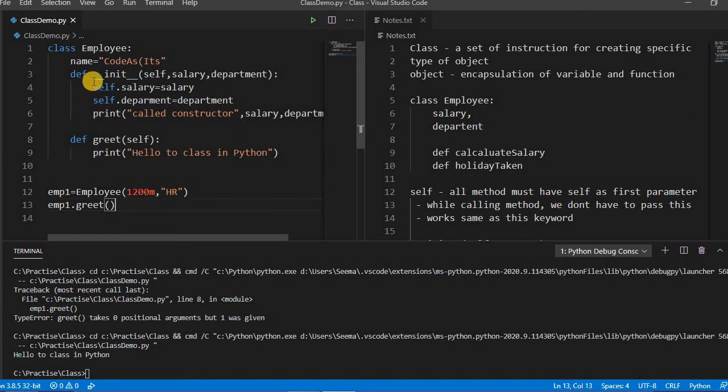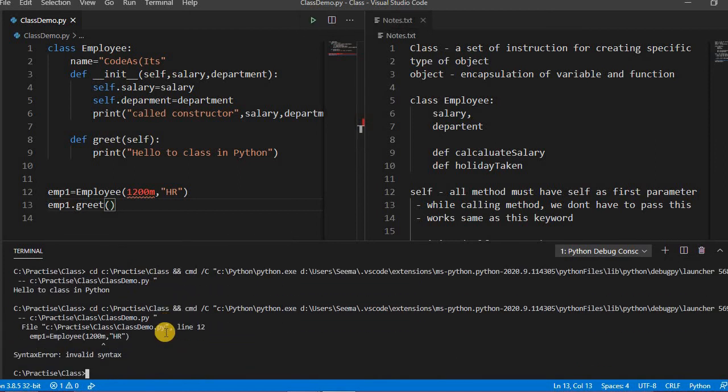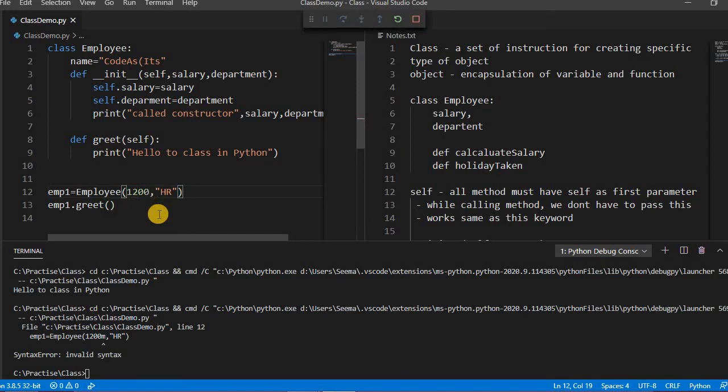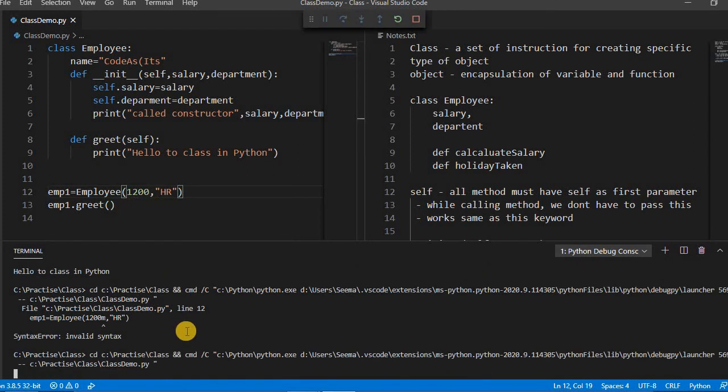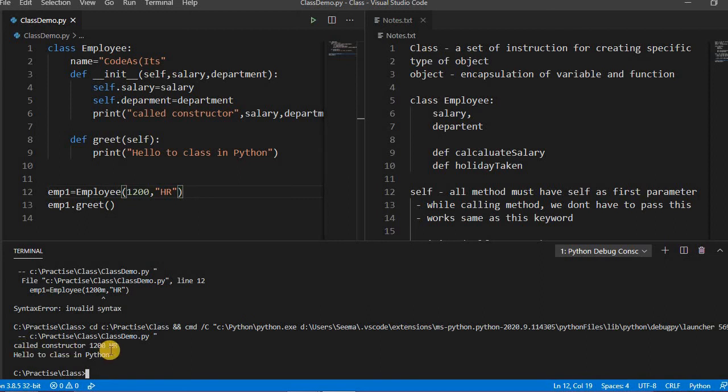We don't have to call this init. By default, it will be called when you create an object of this class. If you run this, see here, called constructor is printed by default. The hello we have just called. If you remove this, it will not be called. So this one is the constructor.